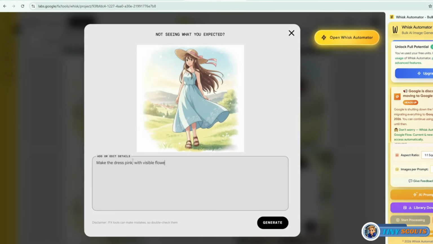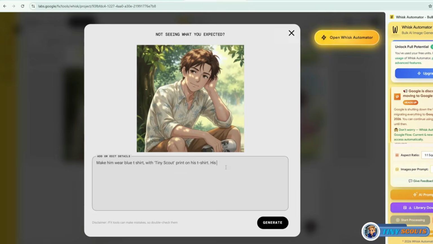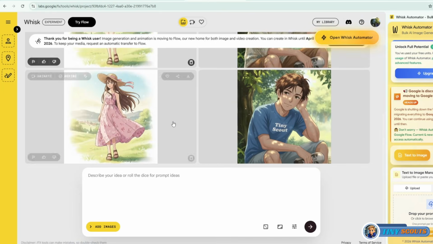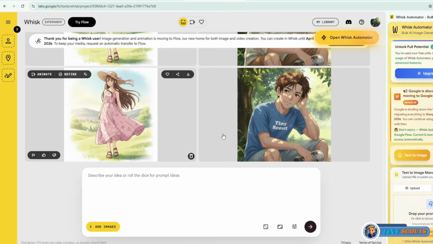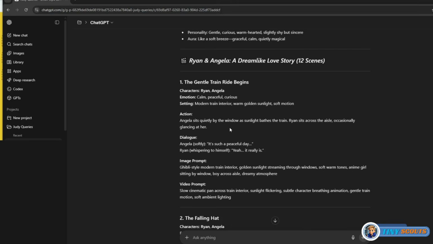I kept creating more outfit variations, so I'll have plenty of options for different scenes. Here are my top character looks in different outfits. Now that our characters are ready, let's move on to creating the scene images. Start with the first image prompt by copying the setting, action, and image prompt. Paste everything into Whisk Automator.